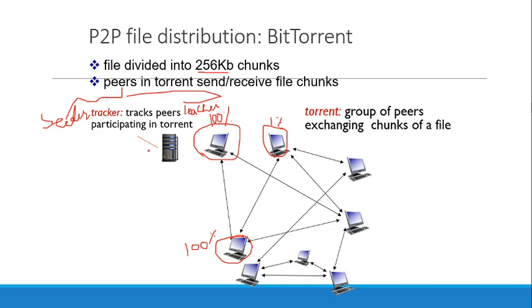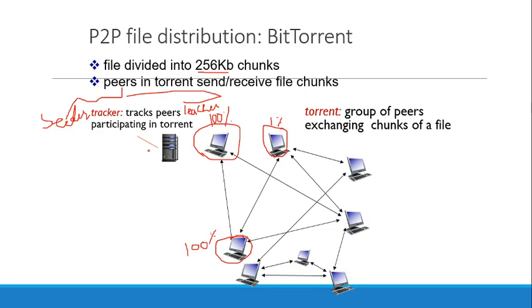The worst case is when there are no seeders available but there are a number of leechers, which means no one has the file and no one is uploading the file. There are leechers who are requesting to download the file, but there are no seeders. That will be the worst case scenario.